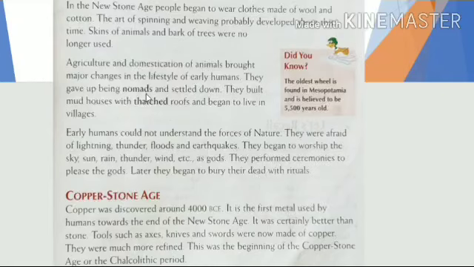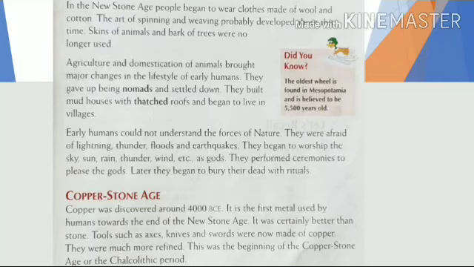Now, since the people of the New Stone Age learned farming and domesticating of animals, they had to stay in one place, they had to live in one place. They were no longer nomads now. They gave up being nomads and they settled down in one place. They also built houses. Now, they did not live in caves. They built mud houses. Remember, a kacha house, a house made of mud and the roof with dried straw. So, now they began to live in villages.